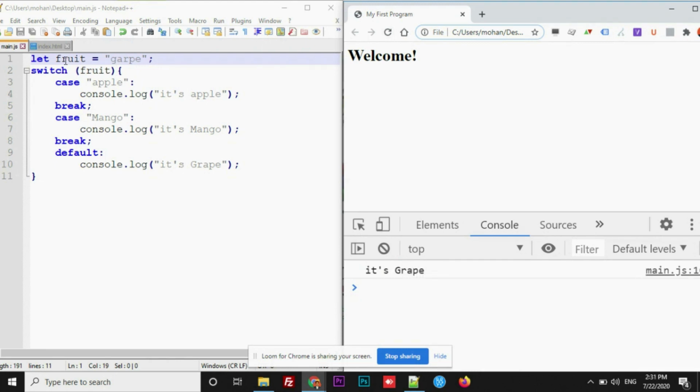So what you need to understand here is how it works. The example that I have shown you is just to make sure you understand the concept. Once you use switch, inside it you need to add an expression. If this expression matches the value inside a case, then only that specific code block will get executed. That's how it works. This is how you can make use of switch and case in JavaScript.